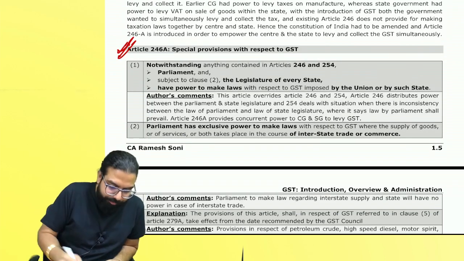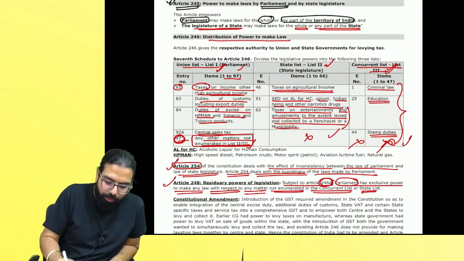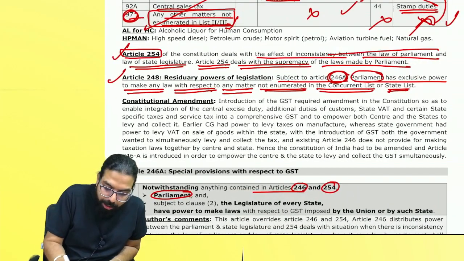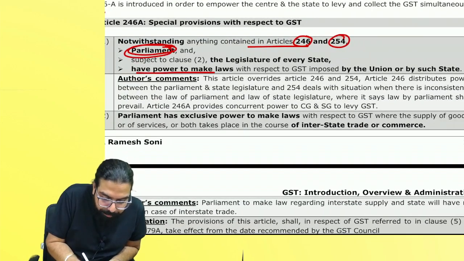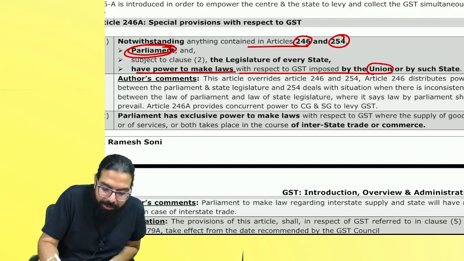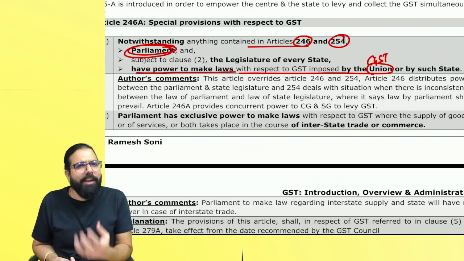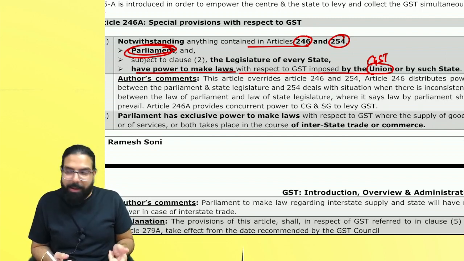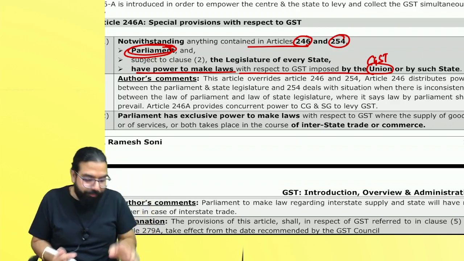Article 246A has been introduced where the government is telling Parliament, notwithstanding anything contained in 246, forget what is told in 246. Put it in the dustbin. 254 means Parliament is supreme. Put it in the dustbin. Forget that. They are telling Parliament has power to make law with respect to GST imposed by the Union. Means CGST law will be made by Parliament. Union means the central government. Central government charges which tax? CGST. Who will make the law for CGST? Parliament, meaning the Lok Sabha and the Rajya Sabha.